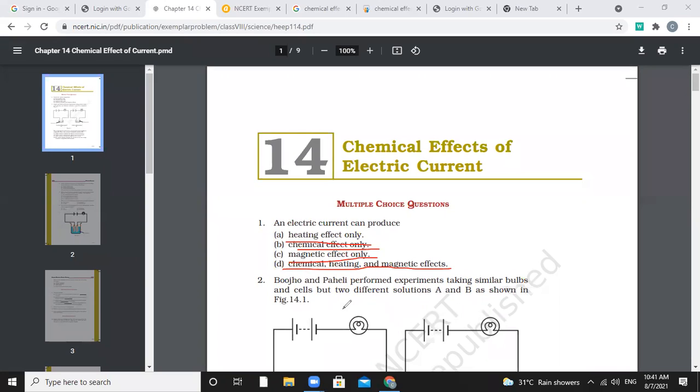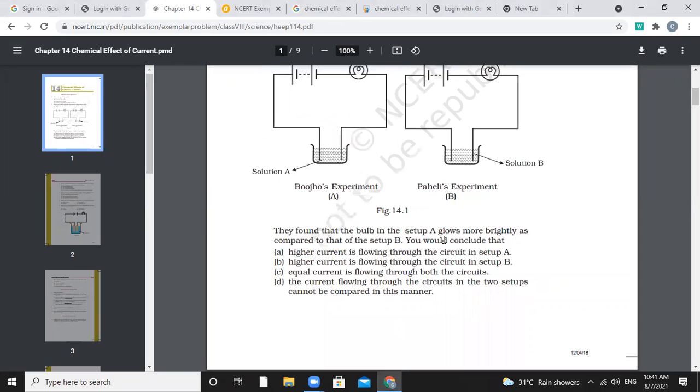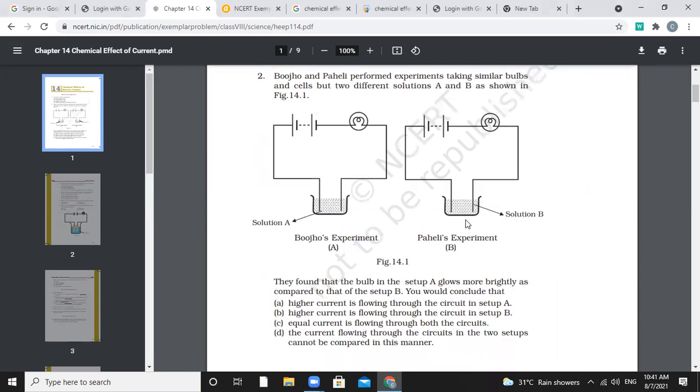So here is the right answer: electric current can produce heating effect, chemical effect, as well as magnetic effect. I hope this answer is clear. If anyone is not clear, you can write in the chat. Next question, students, you see. Second question.